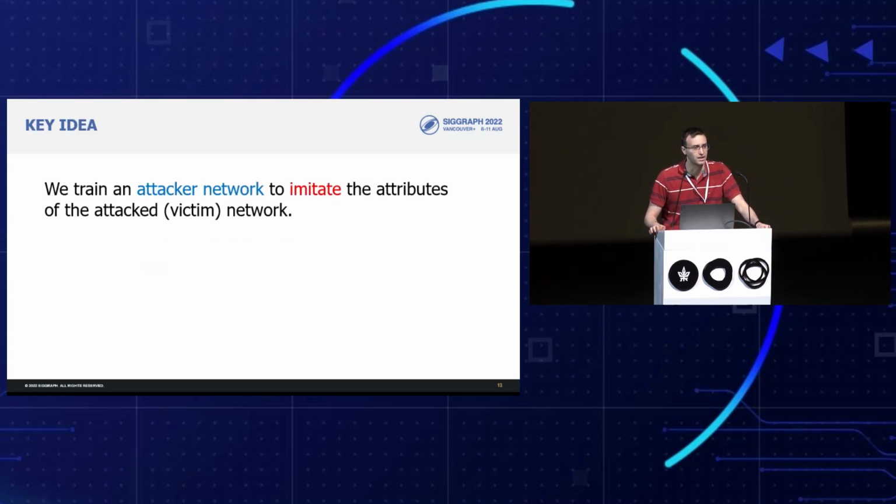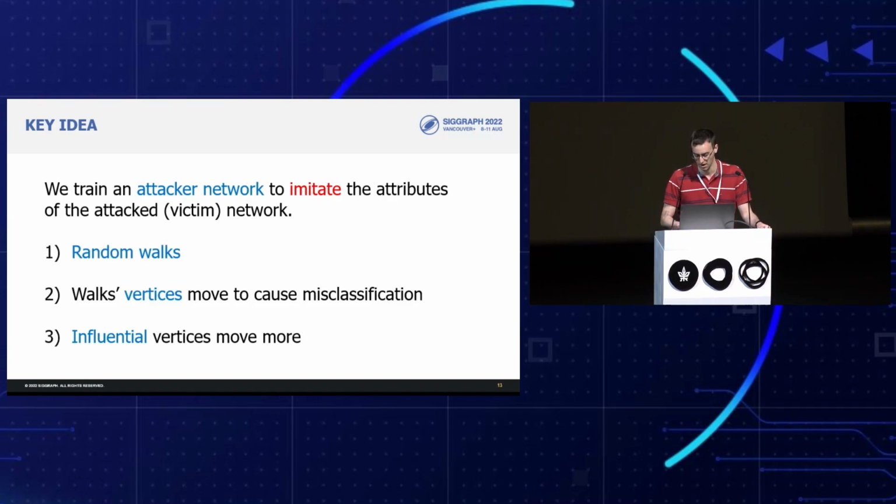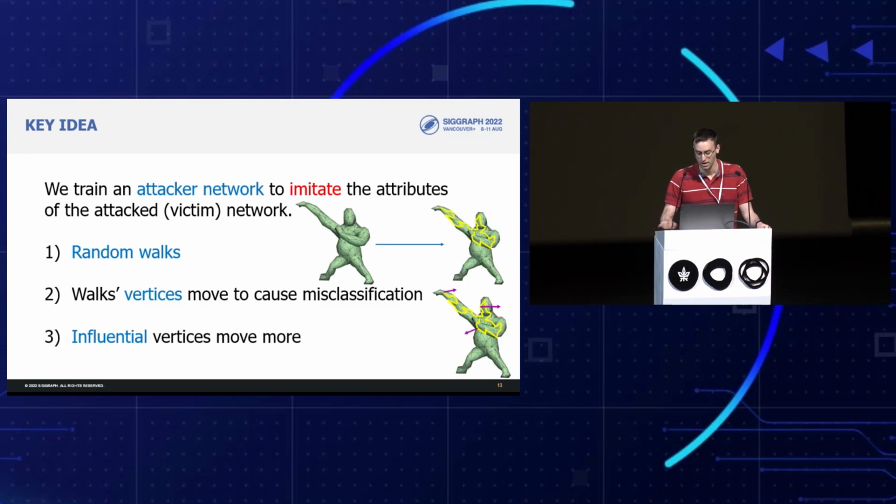And so, our key proposal is to take an attacker and train it to imitate the classification function of the victim, and then utilize this attacker to change the meshes. We do so by utilizing 3 key ideas. Our attacker performs random walks on the input meshes, and then the vertices along these walks are moved in an informed manner to cause misclassification, and they move so the more influential vertices on the classification move more than others. I will now elaborate on each of these 3 parts.